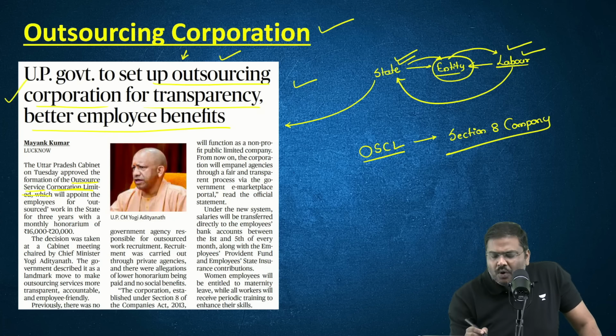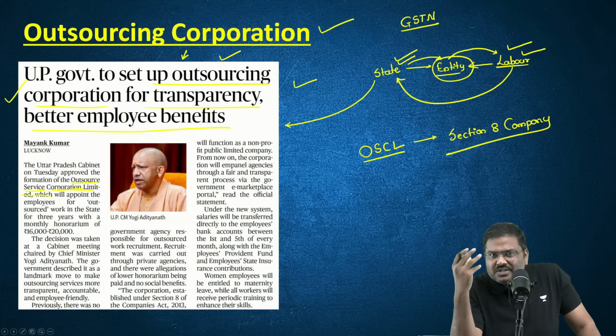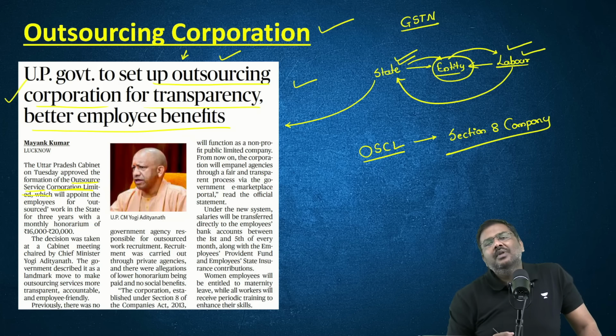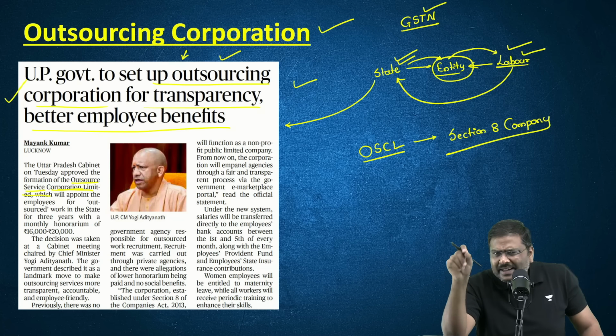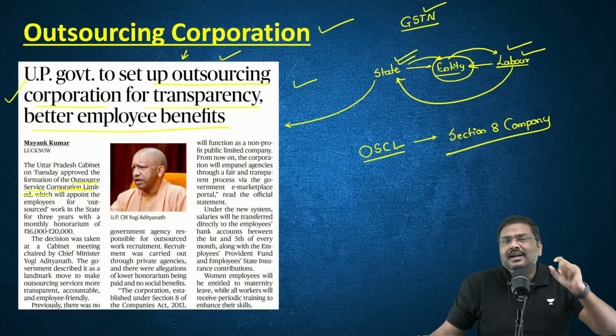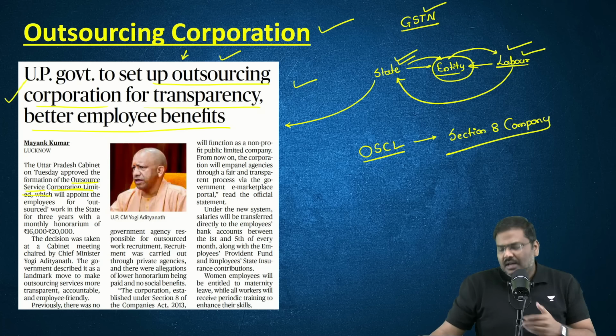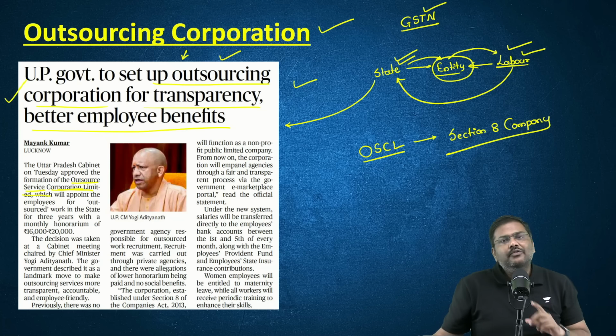For example, all of you, I'm pretty sure, have heard of GST Network. GST Network, a backbone, infrastructure backbone providing entity. So, GST Network is also established as a Section 8 company itself. Earlier, it was called as a Section 25 under the Companies Act of 1956. Now, these are called as Section 8 companies under the Companies Act of 2013.